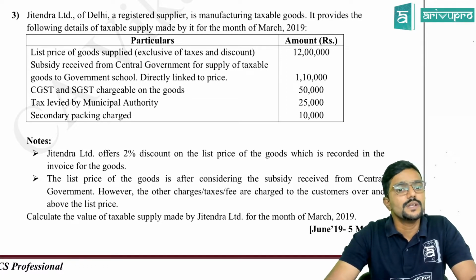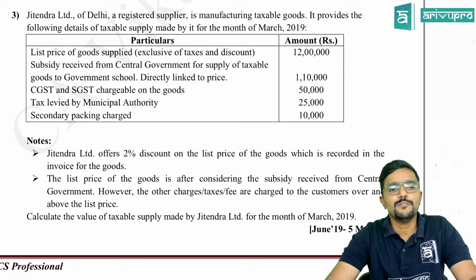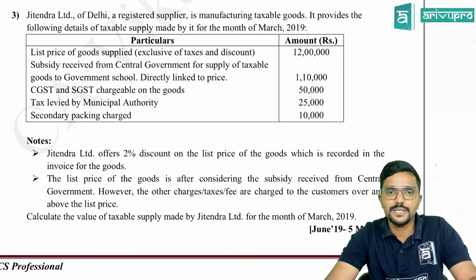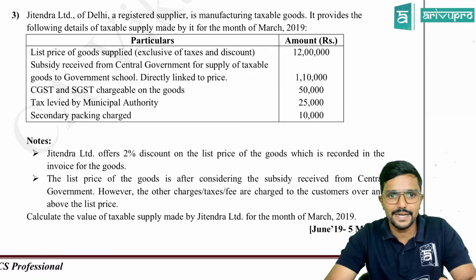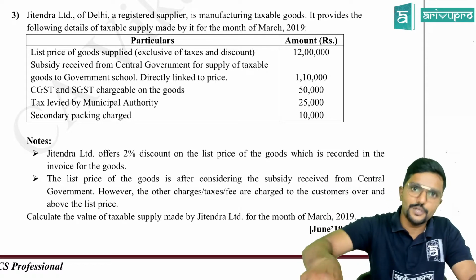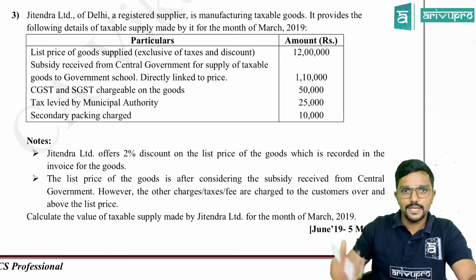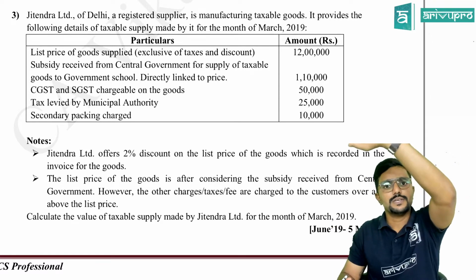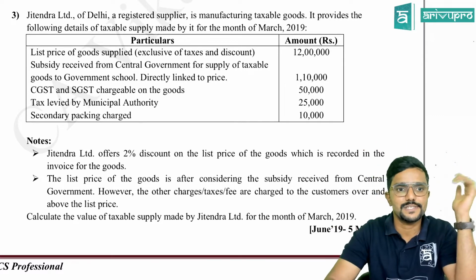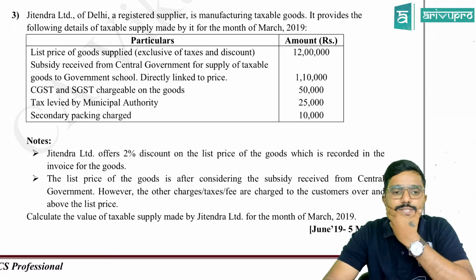Fine. Subsidy received from central government for supply of tax. See, whenever they give the list price of the goods, it is always understood that it is exclusive of taxes and discount, guys. Here in this question, they have given clear-cut clarity in the bracket. But even if they don't give it, you understand that. If in the question there is a discount, the price given in the question is exclusive of discount and taxes. Okay, next.